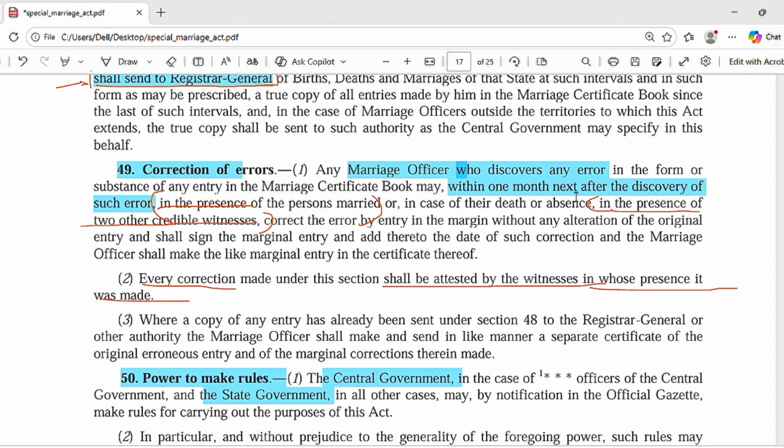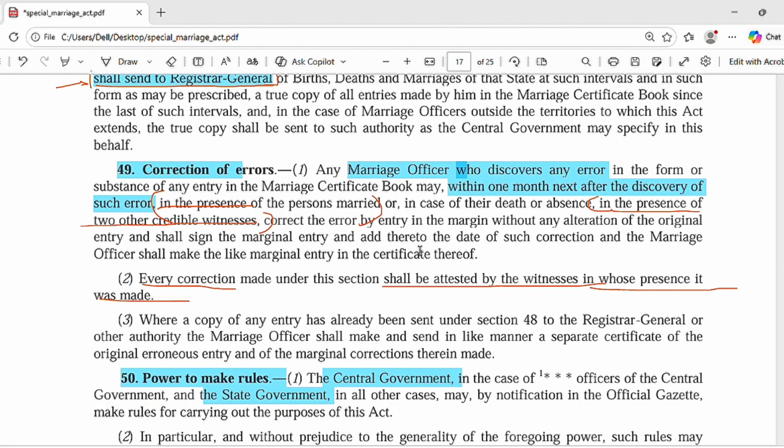The error will be corrected in the presence of the parties to the marriage and also two other credible witnesses. Three witnesses were there at the marriage, but for the correction the parties and two witnesses are present, and every correction shall be attested by the witnesses in whose presence it was made. So attestation is very important.